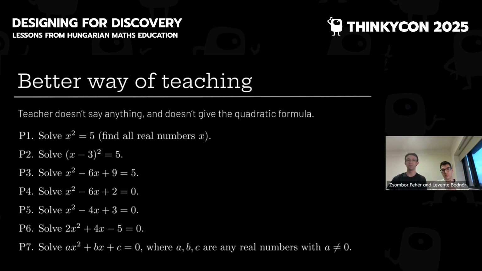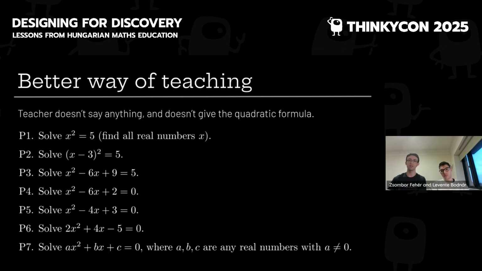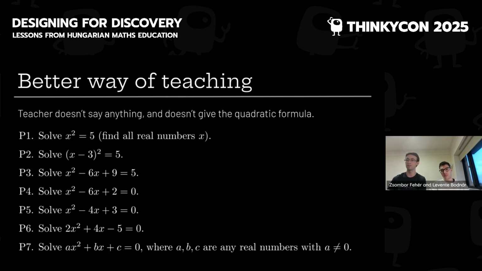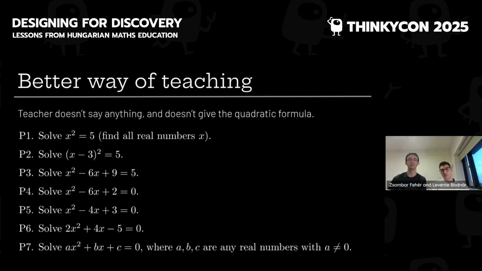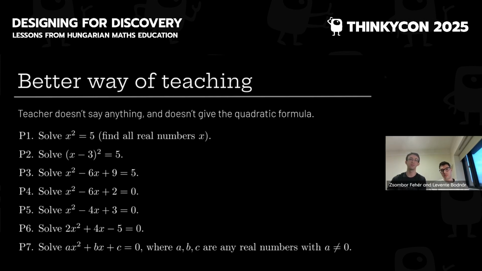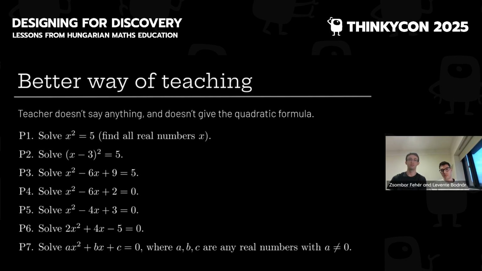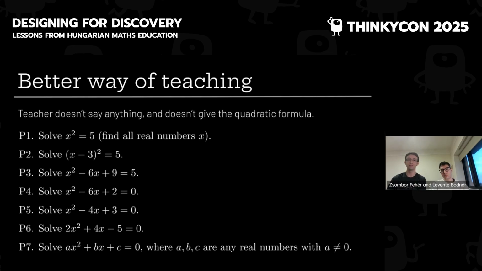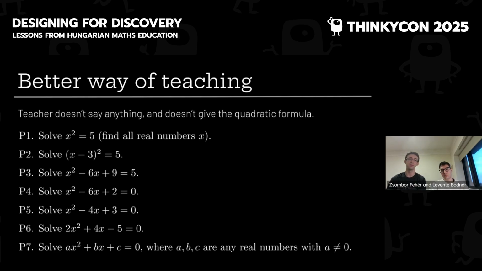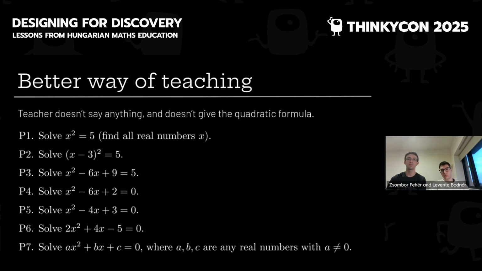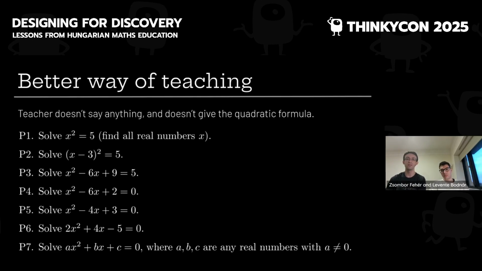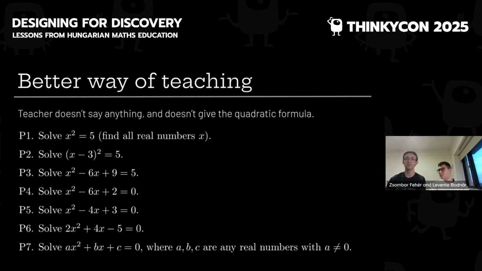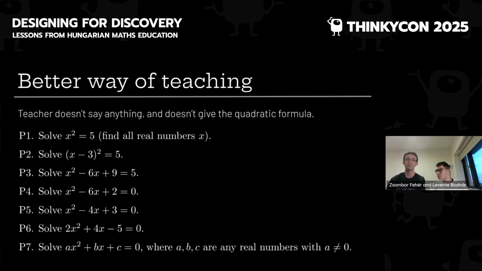Okay, I won't go through the whole sequence, but I'll just say that every question is just a tiny bit harder than the previous question. It contains just one extra small idea or small step. The problems build on each other, so in the third question we use our understanding of the first two questions. And by the end of question 7, you will essentially come up with the quadratic formula yourself.